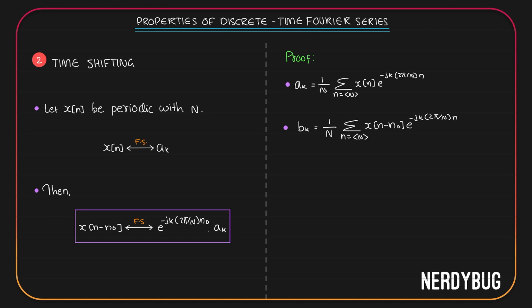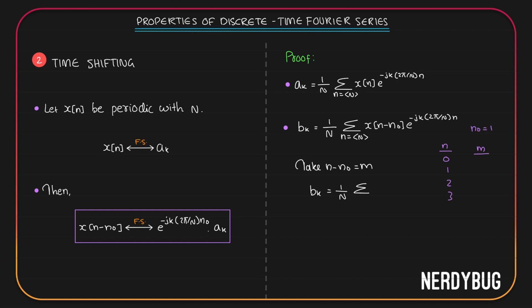Let us do the trick that we always do. Take n minus n naught is equal to m. Then we can write b_k is equal to 1 by N summation. If n can take any N consecutive integer values, so m will also be taking N consecutive integer values. For example, let us assume n is taking values 0, 1, 2 and 3 and n naught is 1.